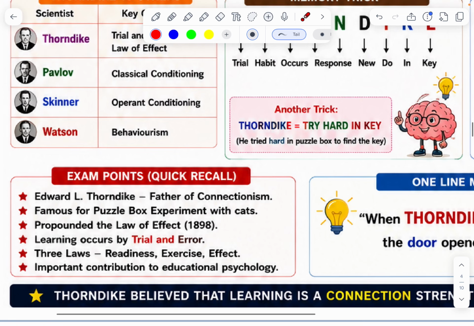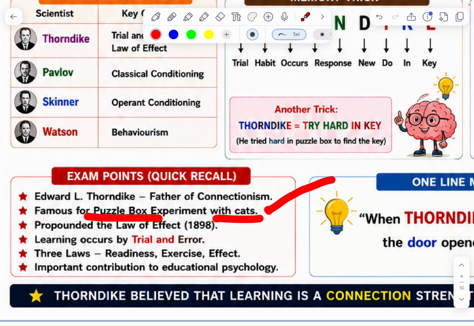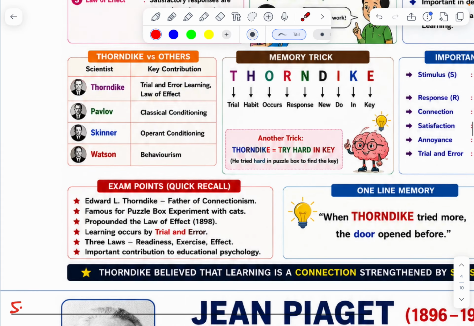Next, once again recall. Thorndike, father of connectionism, famous for the puzzle box with cats, propounded the law of effect in 1898. Learning occurs by trial and error. Three laws: readiness, exercise, and effect. Important contribution to educational psychology.